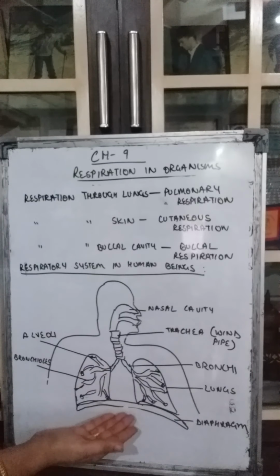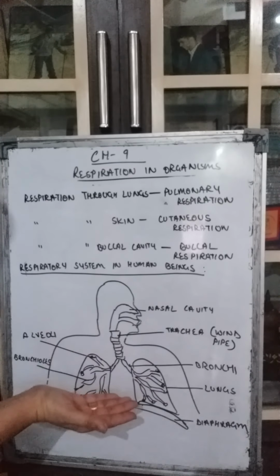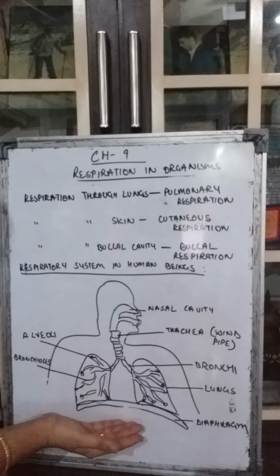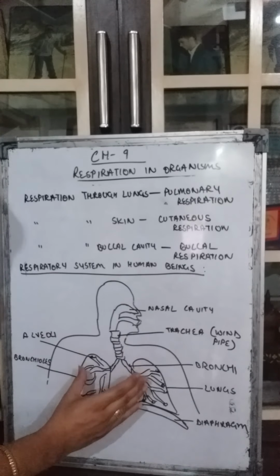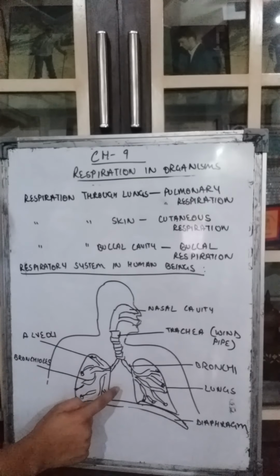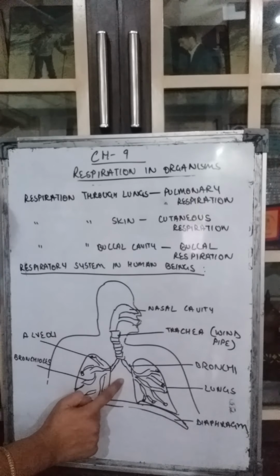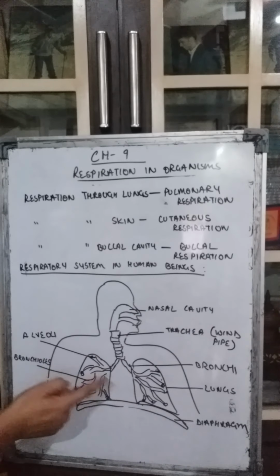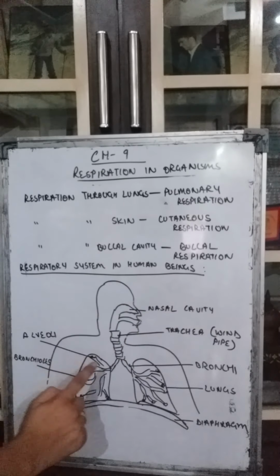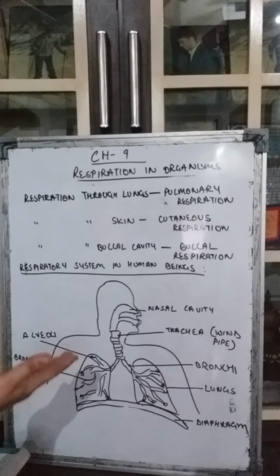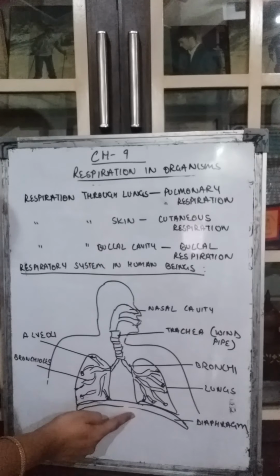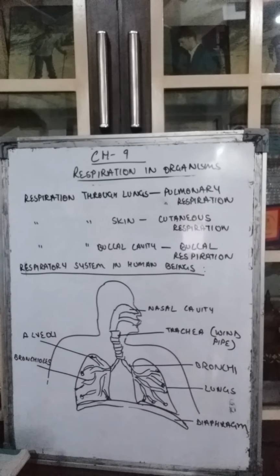Then after that, this diaphragm goes back to its place. When it goes back to its place, the space is getting decreased. When the volume gets decreased, the pressure increases here. When the pressure is more here, it will force the air to move out, and that causes the exhalation or the giving out of the air. So this is how the inhalation and the exhalation take place because of the movement of the diaphragm. Okay, this is important.